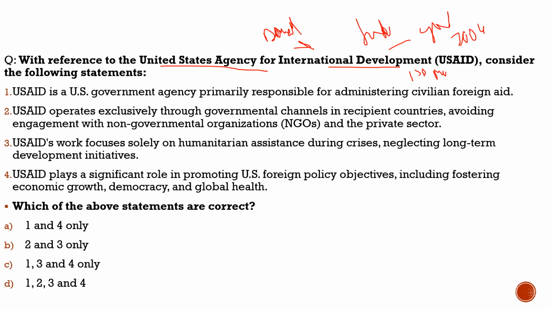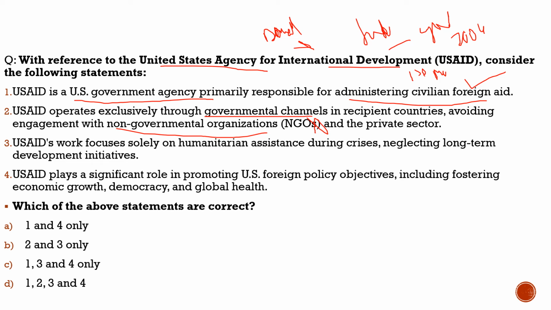First statement: United States Agency for International Development, USAID, is a US government agency primarily responsible for administering civil foreign aid. 100% correct. Second statement: USAID operates exclusively through governmental channels in recipient countries, avoiding engagement with non-government organizations and the private sector. Totally incorrect, because India is still getting funds for the NGOs. The government had stopped it, but this statement is incorrect, because it operates through government channels as well as non-government organizations and private sectors. So this statement is incorrect.